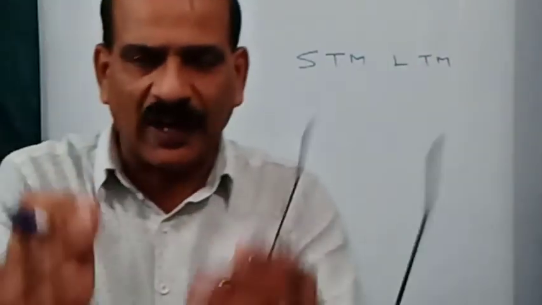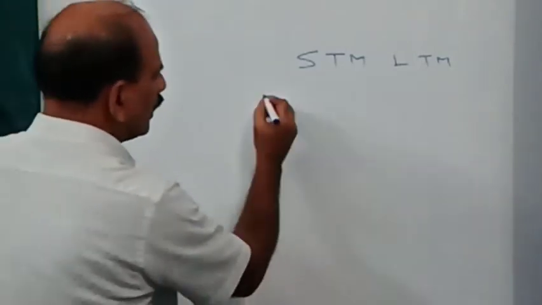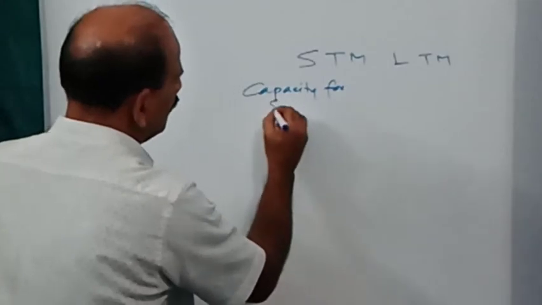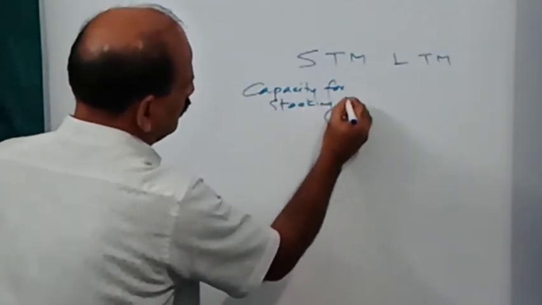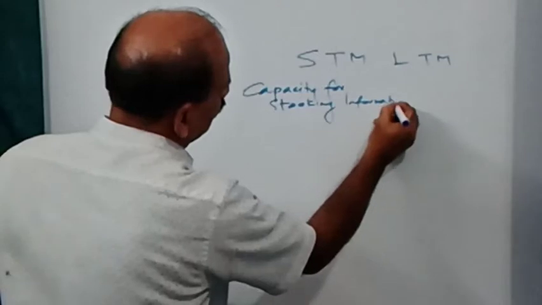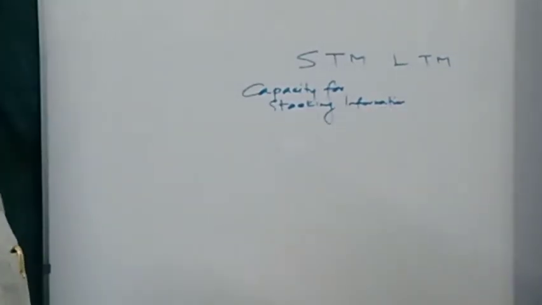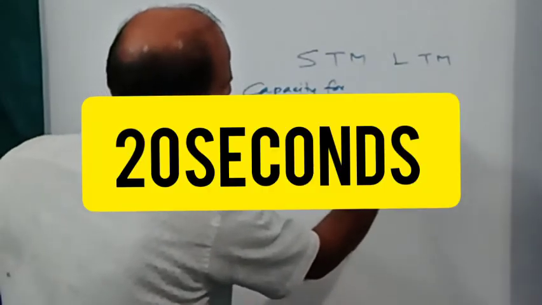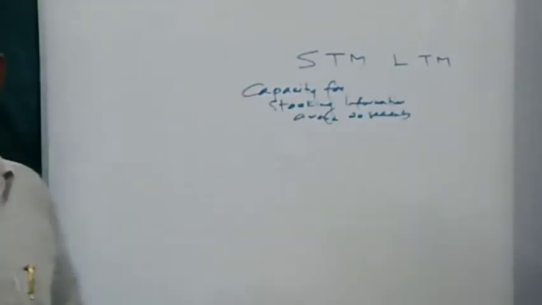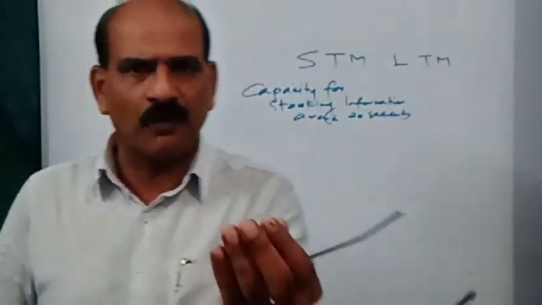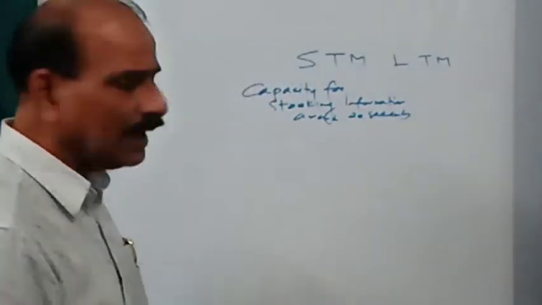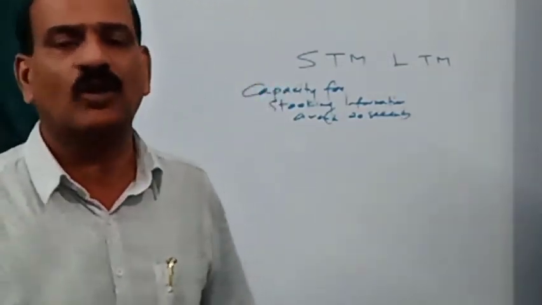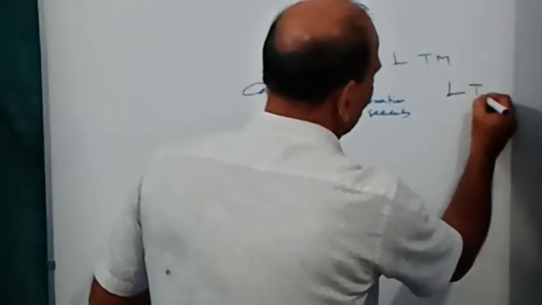And what about the basic difference? Number one, short-term memory, capacity for storing information around 20 seconds. Capacity for storing information for a short period is known as short-term memory, and capacity for storing information for a long period is known as long-term memory, otherwise LTM.